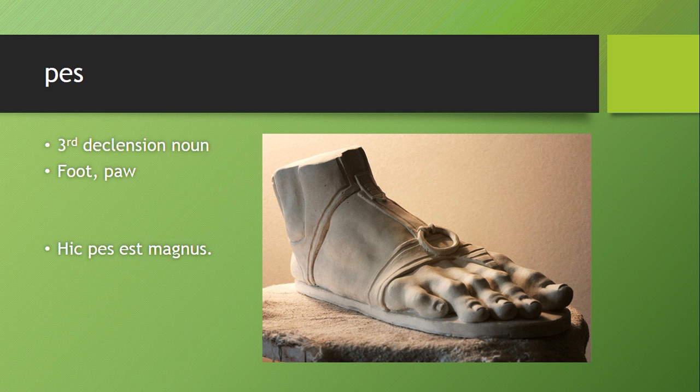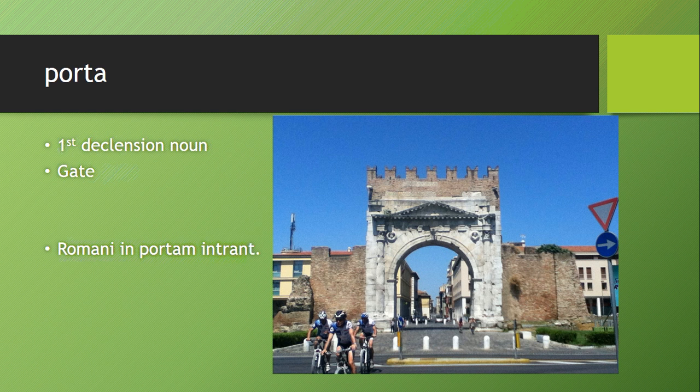Our next word is pes, a third declension noun that means foot or paw, depending on the creature that it is attached to. So hic pes est magnus. This foot is big. Porta is a first declension noun, and remember, we know it's first declension because of the A here. It means gate. So Romani portam intrant. The Romans enter into the gate.